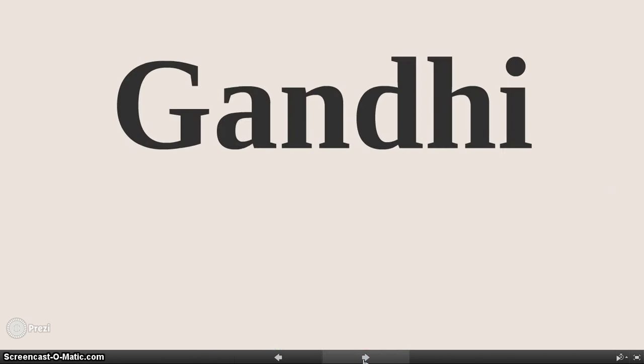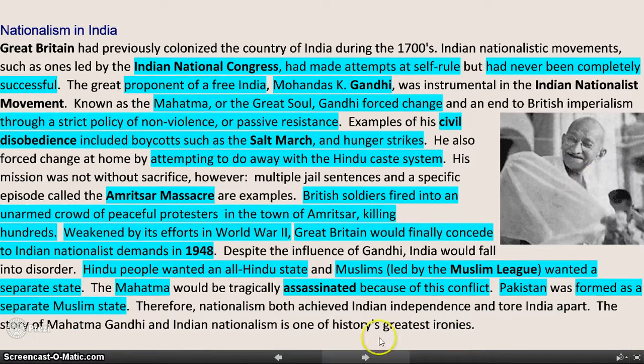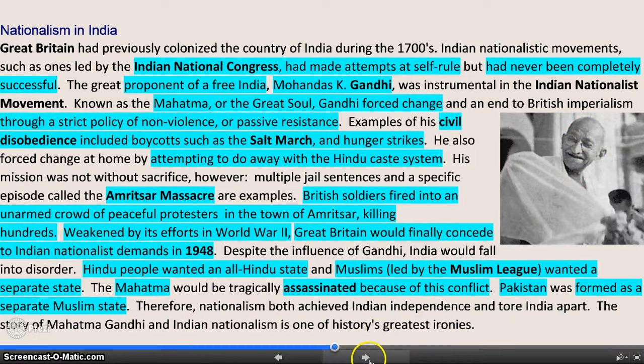We're going to talk about 3 important people that were part of India's independence movement. And first is Gandhi. Here's a picture of Gandhi right here. Gandhi uses nonviolence, and this nonviolent movement is used later by many civil rights leaders such as Dr. Martin Luther King. But nonviolence was used in order to gain freedom from Britain. Britain controlled India. The Indians didn't like that.